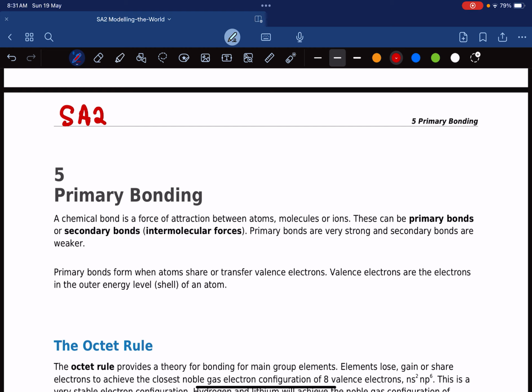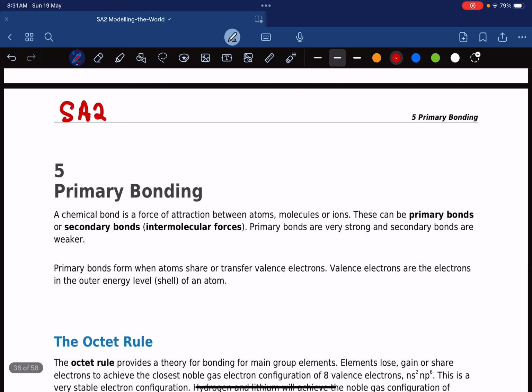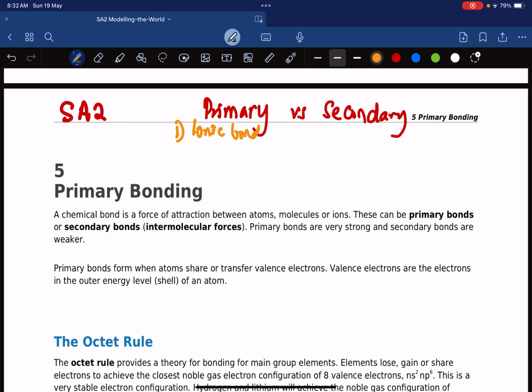So there is something called primary bonding, and there is something called secondary bonding. Now some of you know what primary bonding is. It's, for example, ionic bonding. Then you have probably heard of metallic bonding, and there is something else called covalent bonding. I think the most popular would be covalent bonding. All right, so these are called primary bonding.